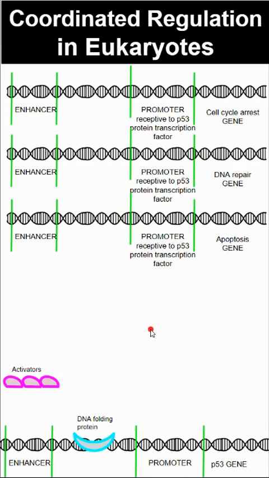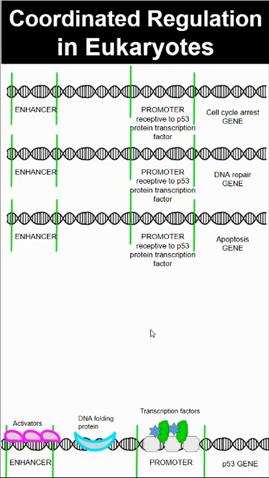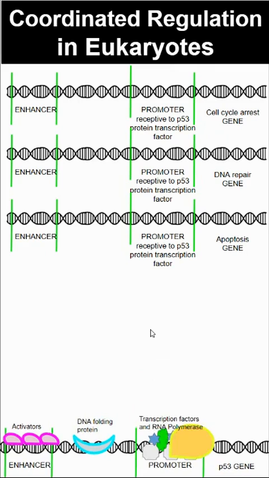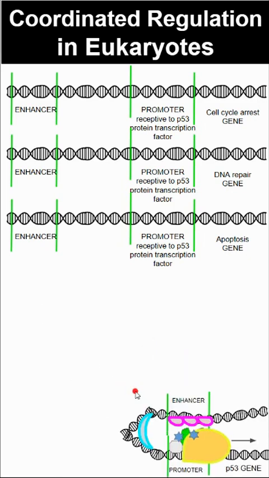As we go through this expansion of gene expression in eukaryotes, activators bind to enhancers, transcription factors bind to promoter regions, and RNA polymerase then can bind onto the promoter region with the help of those transcription factors. Now, the DNA folding protein brings the activators over to the promoter region so that RNA polymerase can actually read the gene. And now we're looking at this specific p53 gene, which is a tumor suppressor gene.